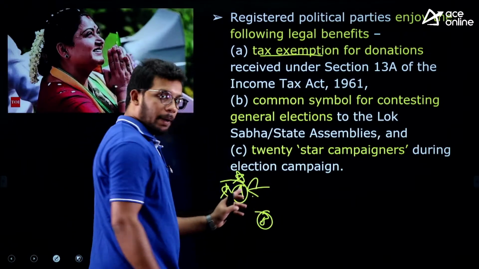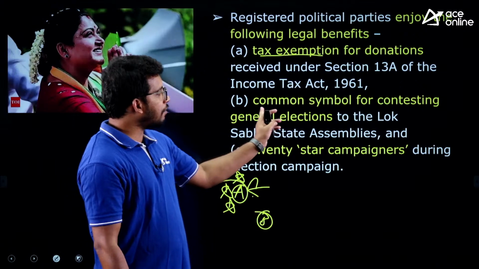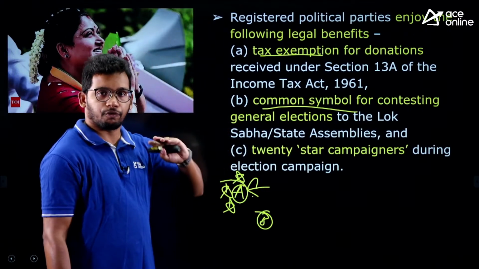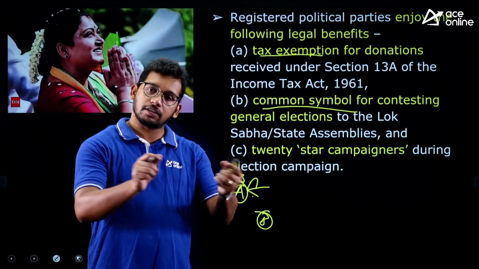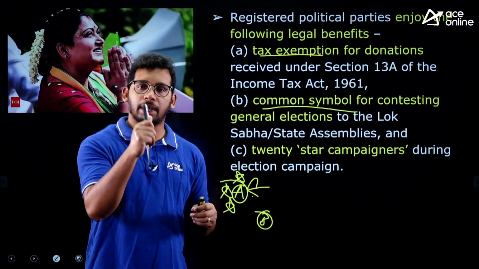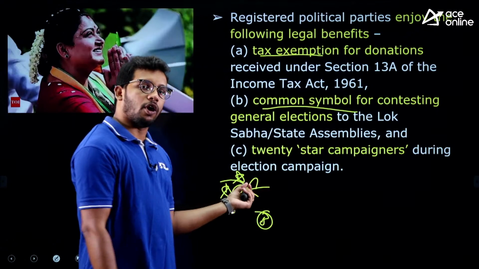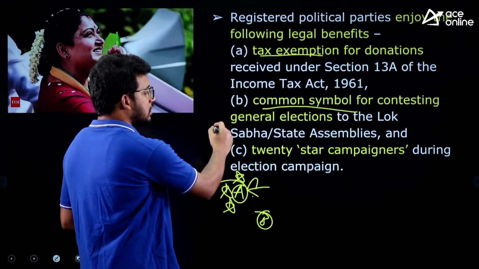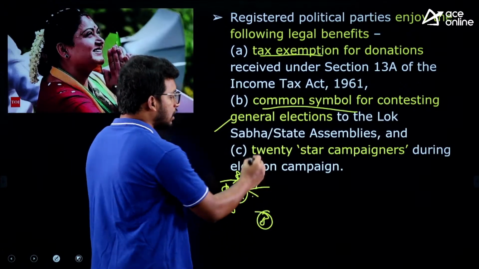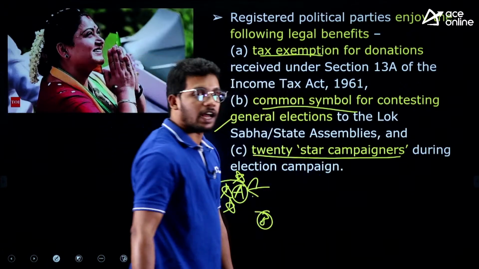And a registered party will have a common symbol for the election. From wherever seats they are contesting, they will have a common symbol, say, for example, the pen symbol. The pen symbol is given in common to the seats where this party's candidates are participating. This is the second advantage. The third advantage is 20 star campaigners.